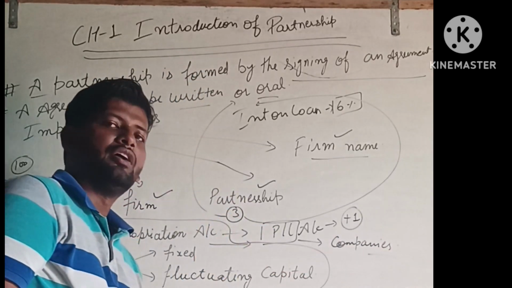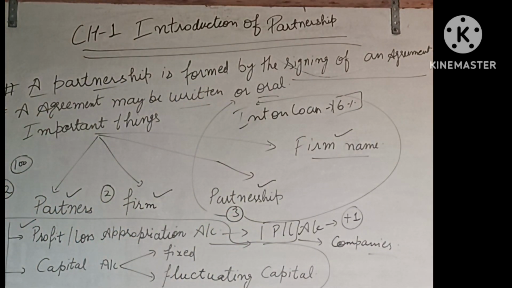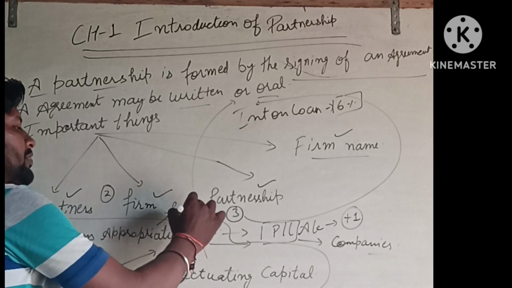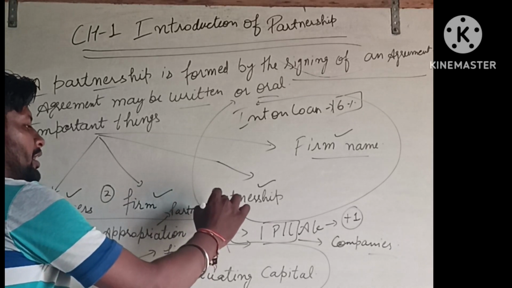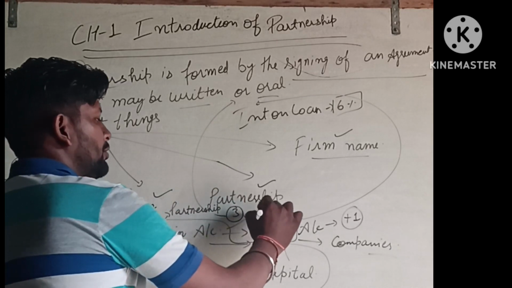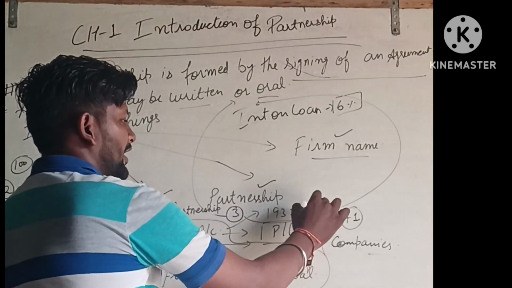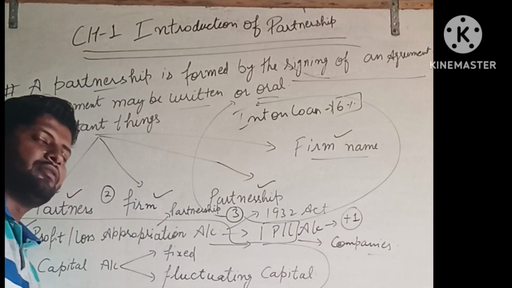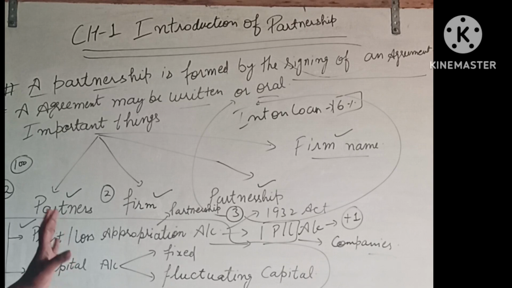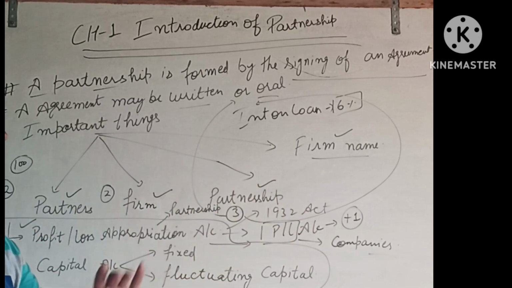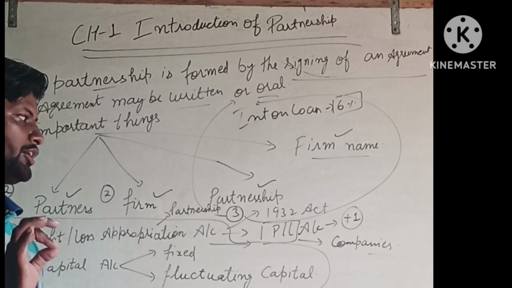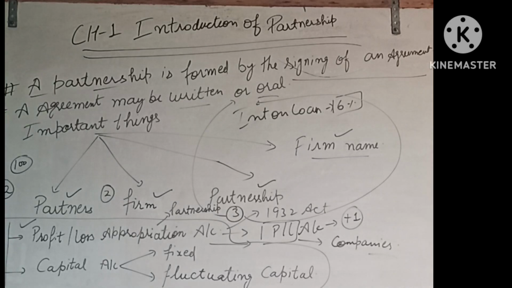Companies mostly prepare the profit and loss account. They cannot prepare the profit and loss appropriation account, because it is made by partnership firms only. It is compulsory to maintain it under the Act of 1932. All provisions regarding partnership are registered under the Partnership Act of 1932.